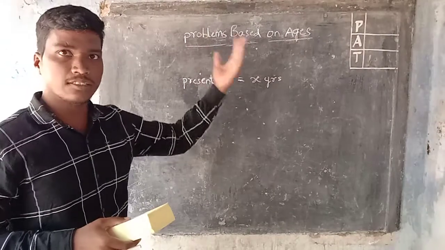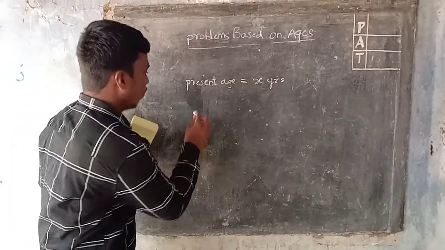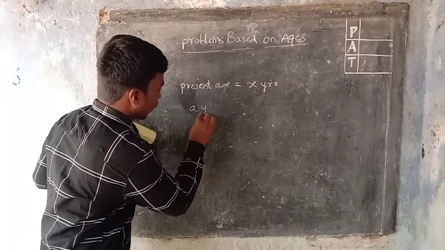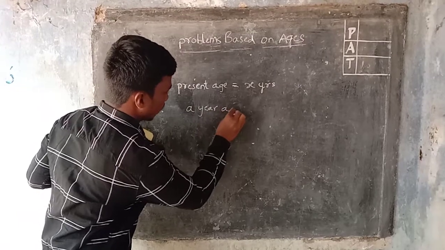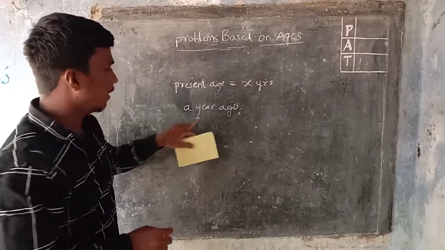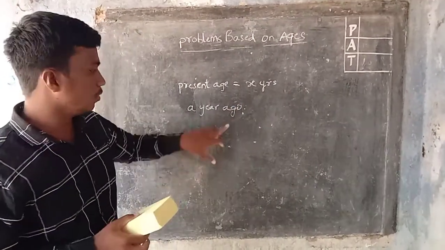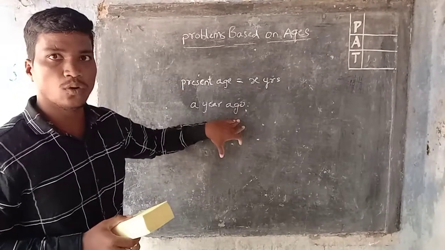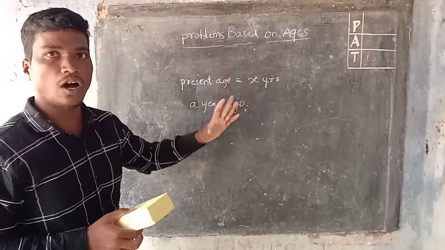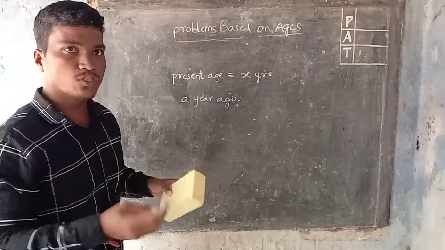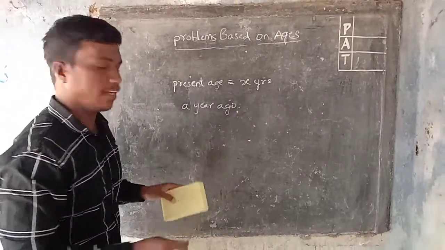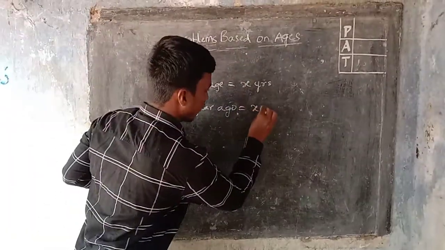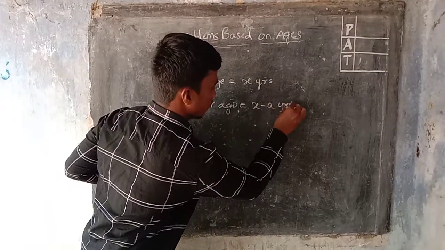If the problem says, for example, a years ago, or a years before, or anything like that, we have to subtract it from the present age, that is x minus a years.